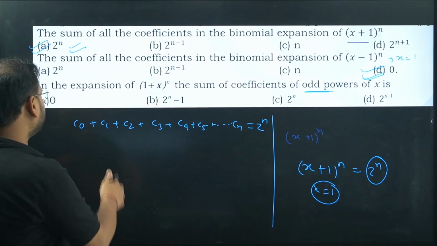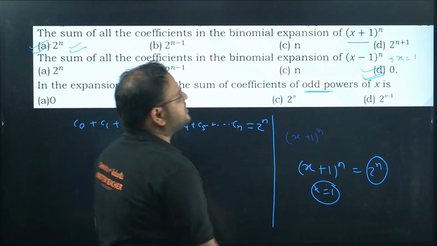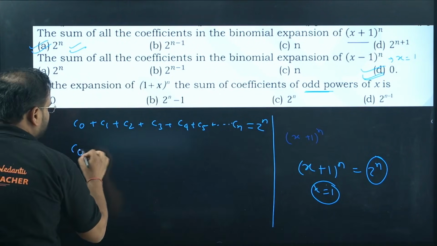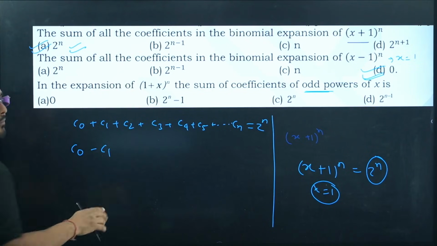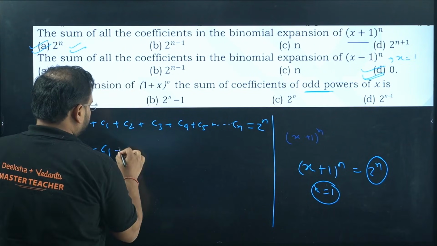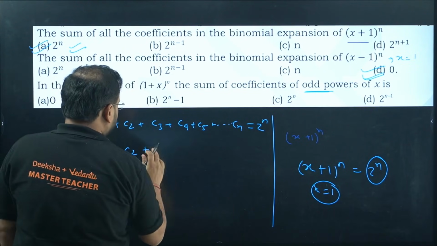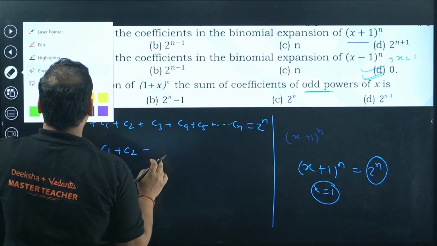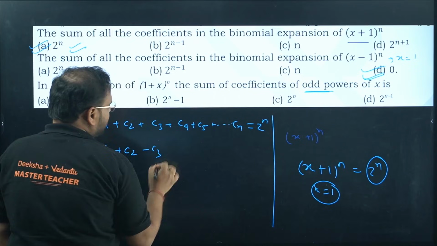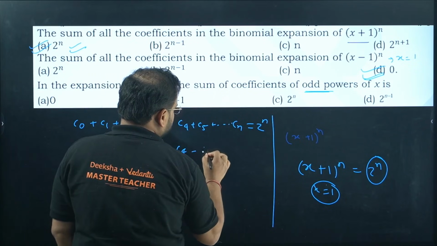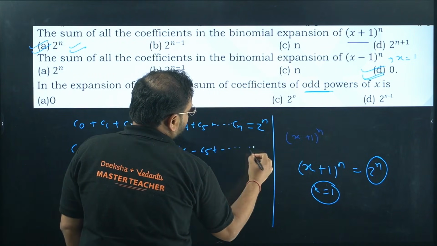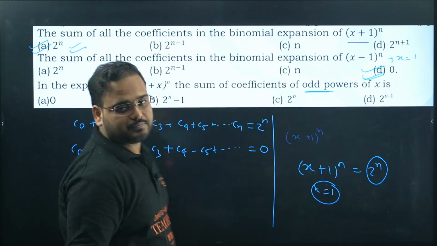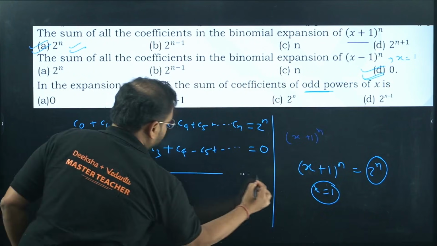And how do we write the second one? Where x is negative, this becomes C0 minus C1. The odd powers will become negative, so C0 minus C1 plus C2 minus C3, then C4 minus C5, and so on. This will be 0. I just wrote it, right? This is 0. Now, the difference of these two: subtract these two.